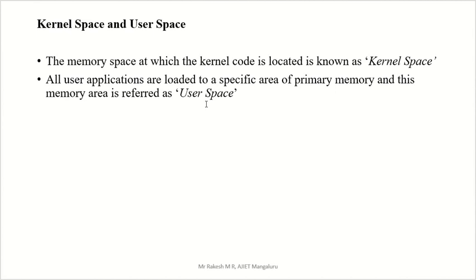And what about user space? User related codes are there in the user space. All user applications are loaded to a specific area of the primary memory, and this memory area is referred to as user space. In the primary memory, we have the applications related to the user. All applications or programs are loaded in that particular space, that is called user space.